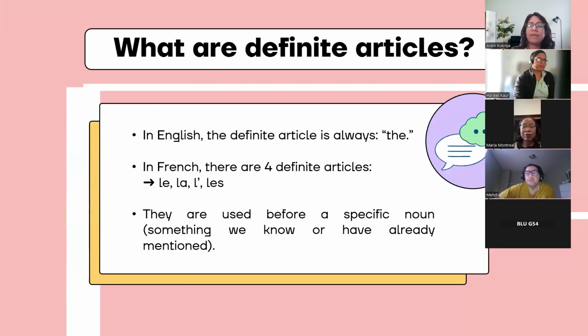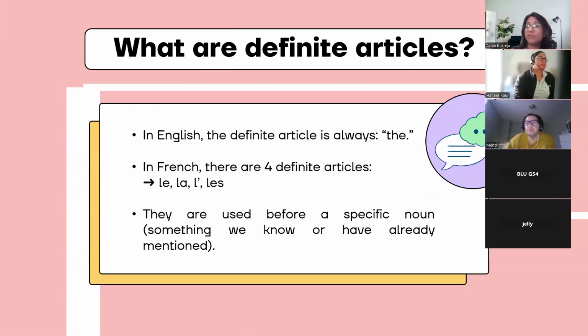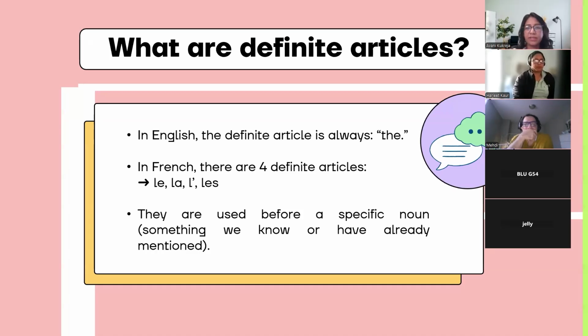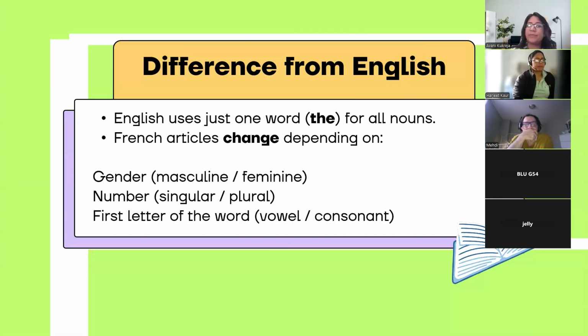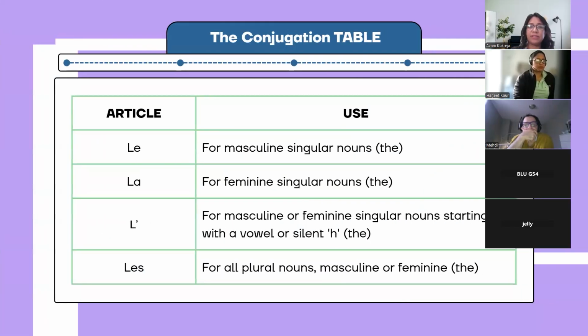Now, the way we have genders, as I explained in the previous class when we did indefinite articles, there are genders associated with definite articles as well. So the most important thing for you to remember is the gender of the noun. Basis that, can you figure out which article to use? Now, the words can be masculine, feminine, singular, plural, and the words which start with a vowel. I'll explain that in detail.